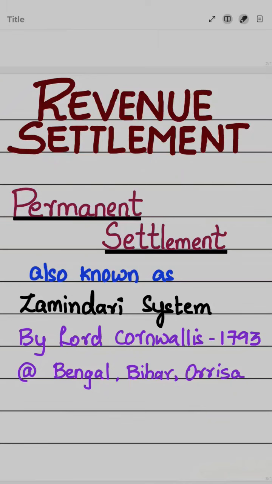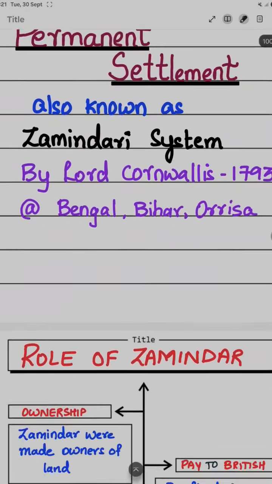Revenue settlement systems of British India. First one is the Permanent Settlement, which is also called the Zamindari system, which was introduced by Lord Cornwallis in the year 1793 in the regions of Bengal, Bihar and Orissa.